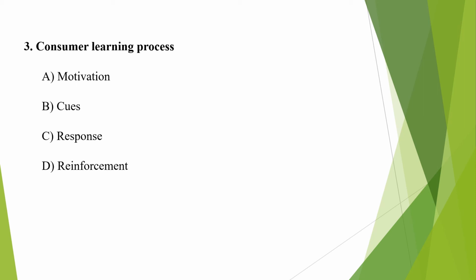Then second element is cues. Cue may be defined as a stimulus that gives strength and direction to the motives. All the four P's of marketing mix could act as cues and give direction to the motives, like packaging. Packaging includes colorful design, easy to carry. Then second, price. Price includes discount, sales, etc. Third one is place. Place includes store display, store outlet, etc. And promotion. Promotion through the different media like advertisement, etc.